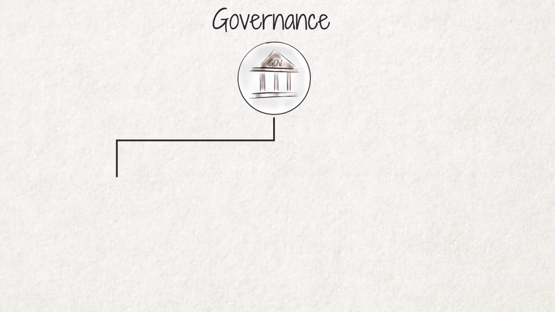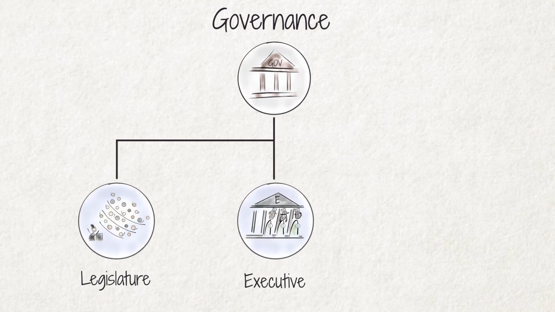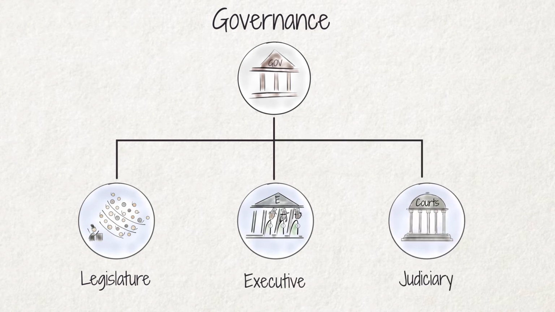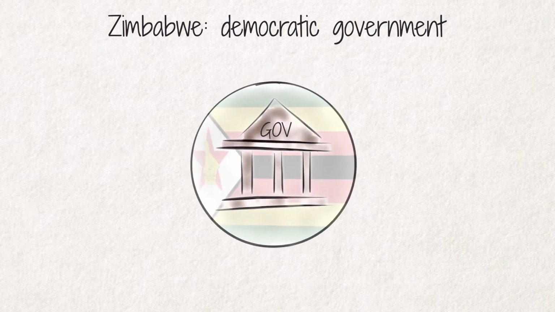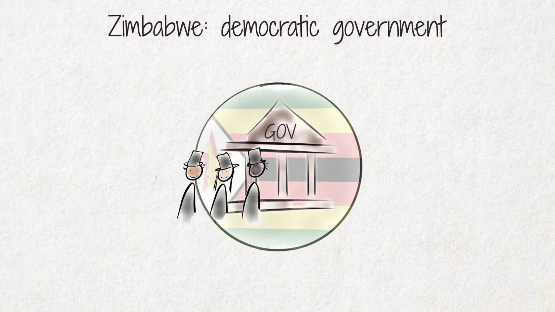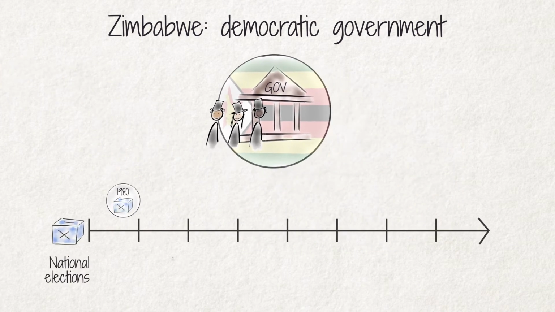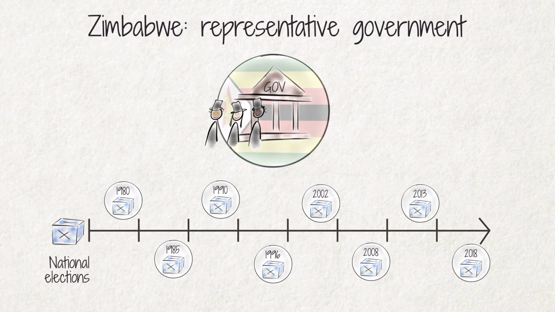Government normally consists of the legislature, which creates the laws, the executive, which implements the laws, and the courts or judiciary, which interpret and apply the laws. There are many different forms of government. In Zimbabwe, we have a democratic form of government. The Zimbabwean government is made up of a group of parliamentarians who we elect through periodically held elections. We refer to it as a representative government.